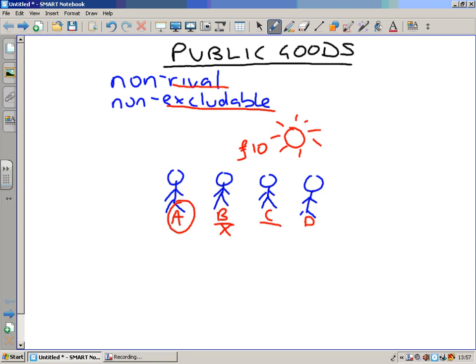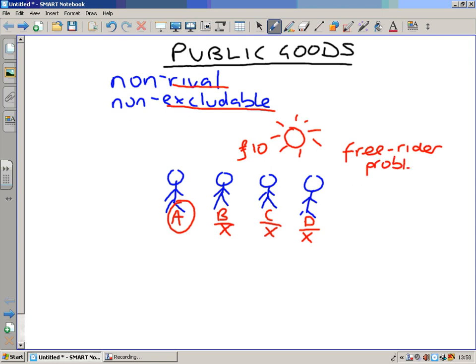Person C is thinking, well, again, if I don't pay for this lighting system, how will person A stop me from using it free of charge? Person D clearly thinks exactly the same. So person A in his wisdom thinks, you know what, I'm not going to bother providing that lighting system. I can't make money from it. This raises what we call a free rider problem.